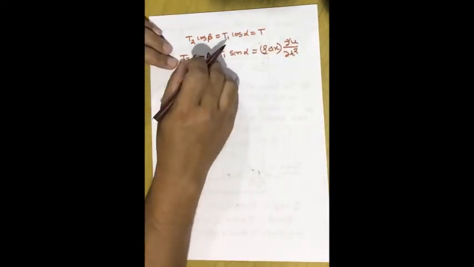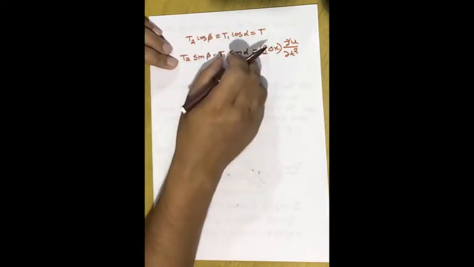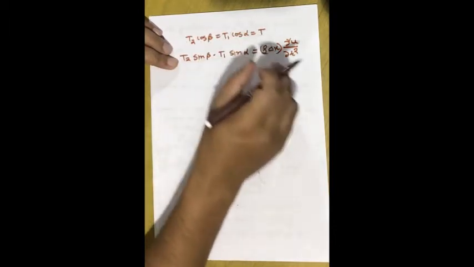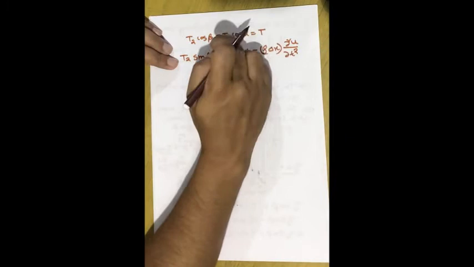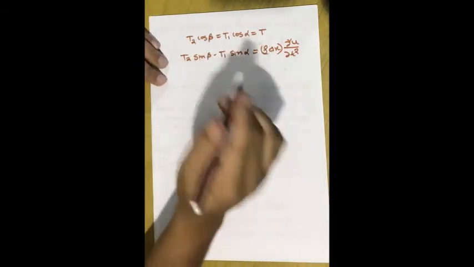Now what I am going to do is divide T2 sin beta by T2 cos beta, T1 sin alpha by T1 cos alpha, and rho delta x by T. These three quantities have the same value, therefore we can do it. If they are different, then we cannot do it. Since these are the same value, we can easily do it.